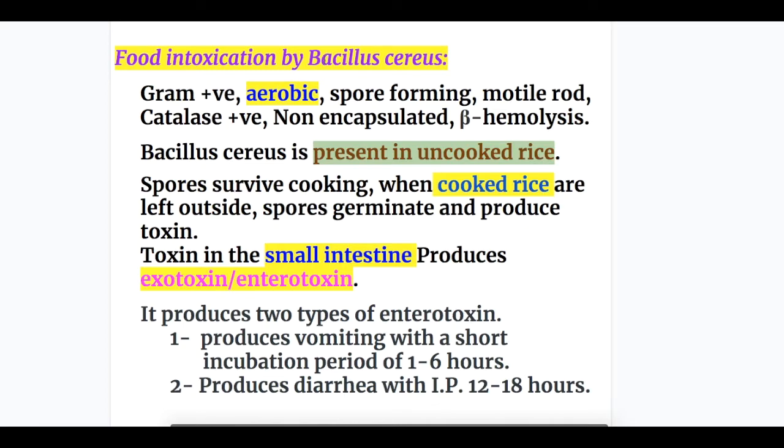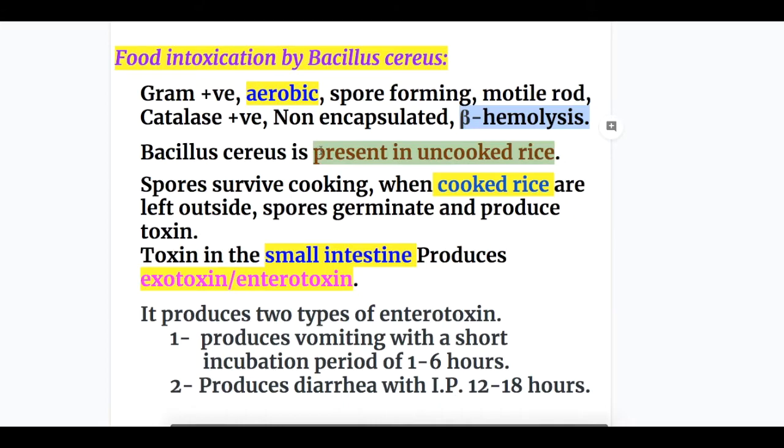Now, intoxication by Bacillus cereus. Bacillus cereus also causes food poisoning by preformed toxin. It's a gram-positive aerobic organism. This is the rod-shaped spore-forming organism that is aerobic. The other one is Bacillus anthrax, whereas the Clostridia, which are also rod-shaped organisms, are anaerobic. So this one is a spore-forming motile rod which is catalase positive and non-encapsulated and causes beta hemolysis.